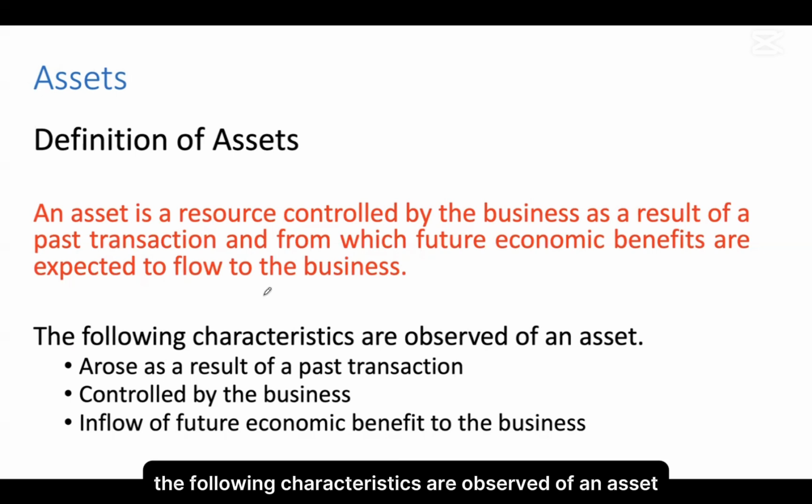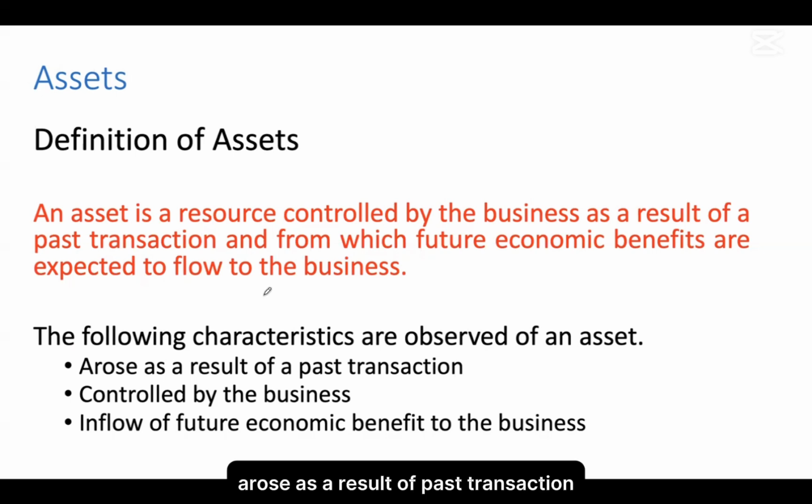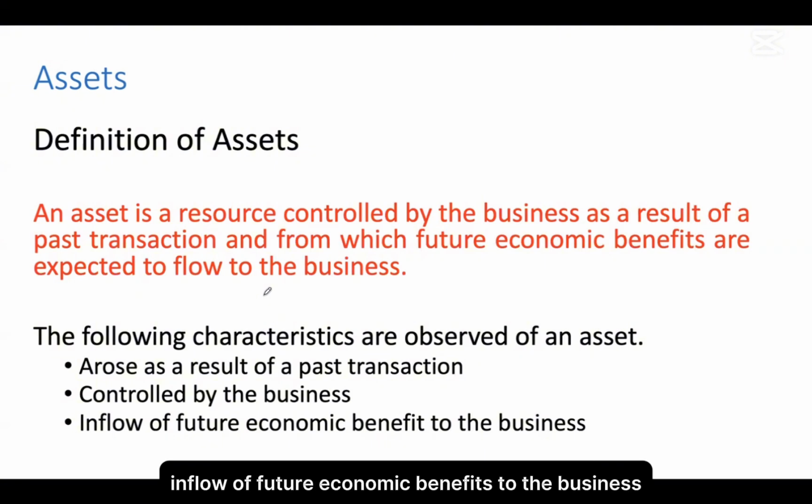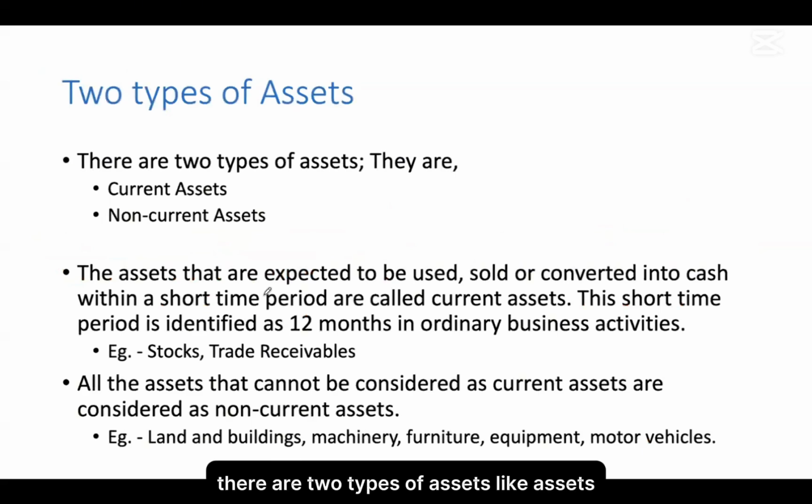So the following characteristics are observed of an asset. Arose as a result of past transaction, controlled by the business, inflow of future economic benefits to the business. So we already discussed about this. Okay. So among assets, there are two types of assets.